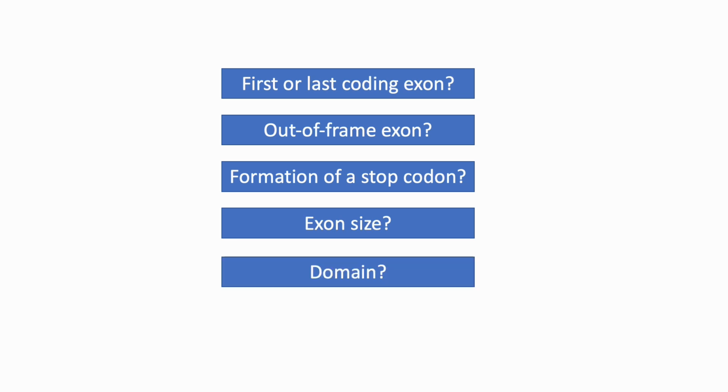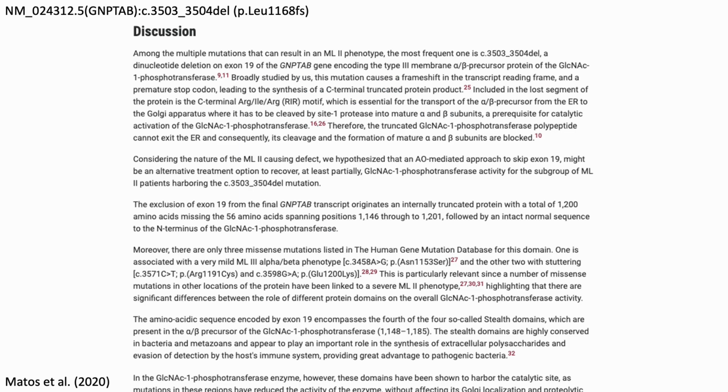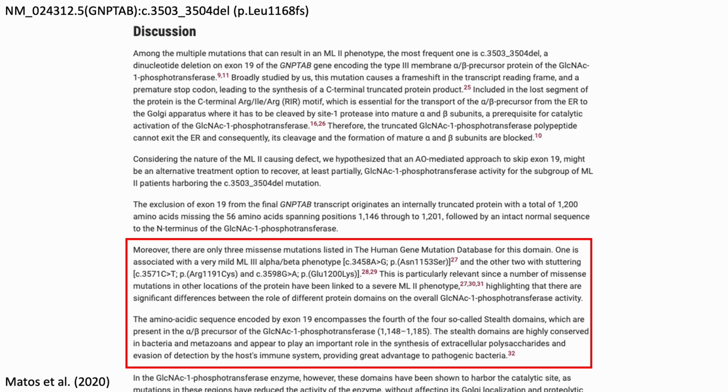Lastly, we want to assess whether this exon codes for an important domain. Again, other strategies are discussed in the CTSF example. For this video, we will be using the Matos paper. We can see here in the discussion that exon 19 codes for the stealth domain, and that only 3 missense mutations are found in the human gene mutation database for this domain, of which only 1 is associated with a mild mucolipidosis phenotype.